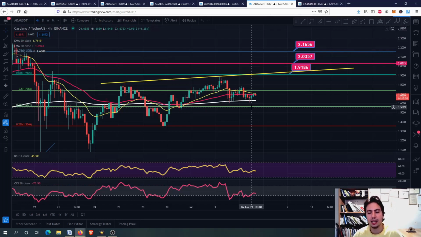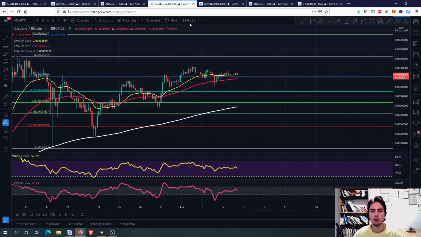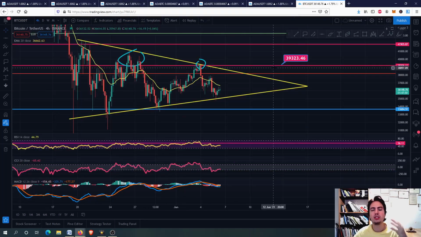But I'm just saying what is the next price target according to all the plans, according to ADA against Bitcoin, according to the indicators that we see. Although still remember, you can't be greedy in a bearish market.